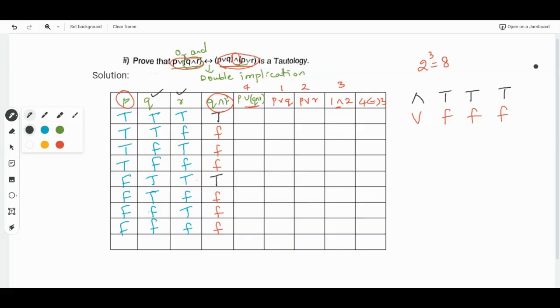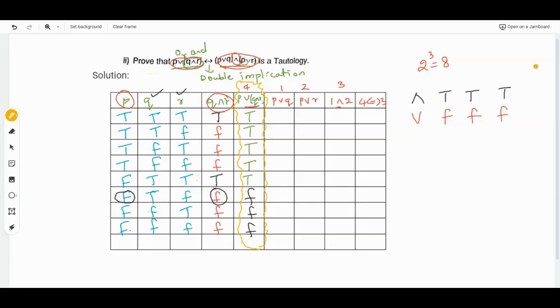It is F and F in the first and fourth one. So we have here F and F, so it is F, then again F and F, it is F, again F and F, it is F, otherwise it is all true. So we have done with the first part. We'll call this the LHS. Okay, we have done with the LHS part.